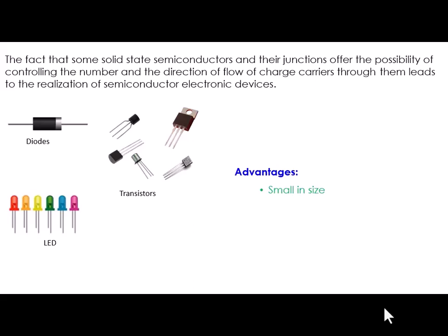Such a small size the computer has become because of the tiny size of these electronic devices. And their operating voltage is also very low, a few volts or few millivolts, and hence their power consumption is very less. So they consume very small power.